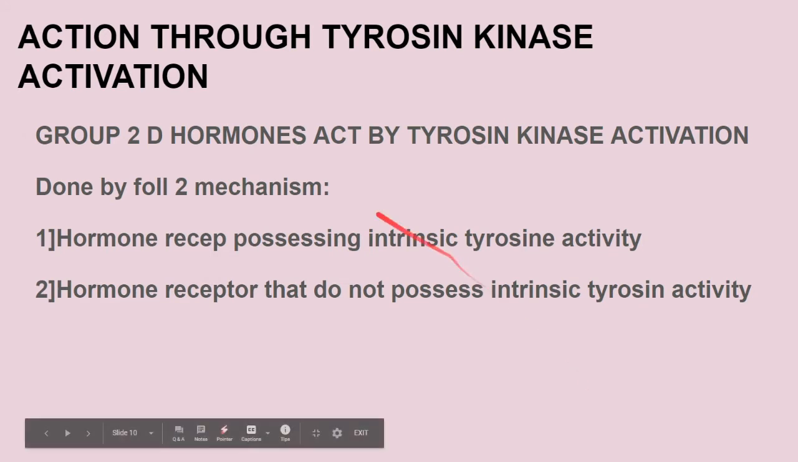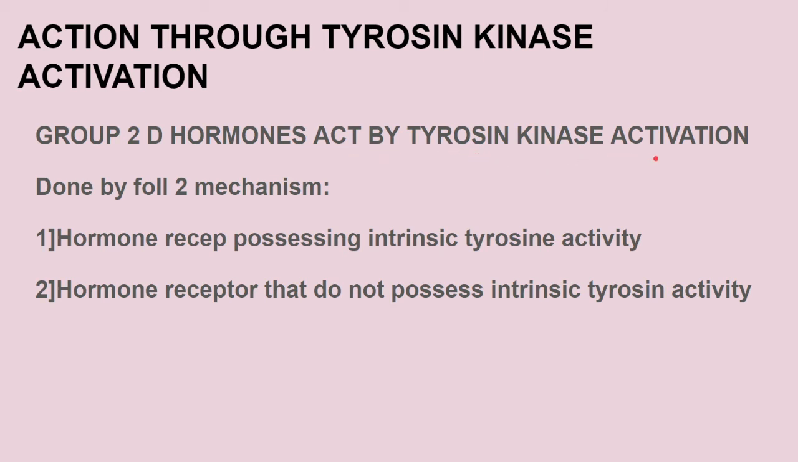Now next is the activation through tyrosine kinase activation. Over here the group 2 hormones act by tyrosine kinase activation. What were the group 2 hormones? There were hCS, then erythropoietin, growth hormone, insulin, IGF, prolactin, etc. They act by the tyrosine kinase mechanism. Now over here remember the secondary messengers are the kinase or the phosphatase. The activation of the tyrosine kinase occurs by two mechanisms: the hormone receptor possessing intrinsic tyrosine kinase activity and the hormone receptor that does not possess intrinsic tyrosine kinase activity.